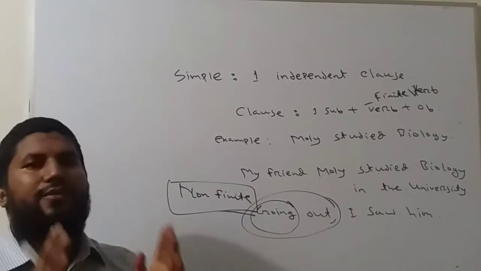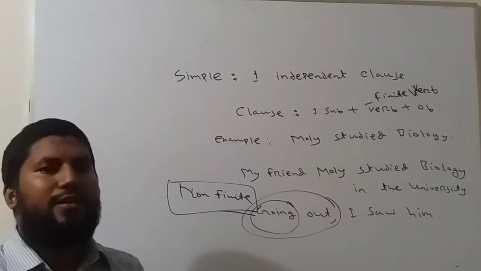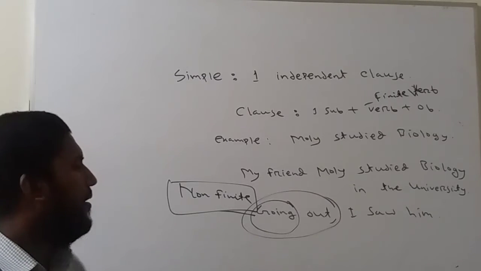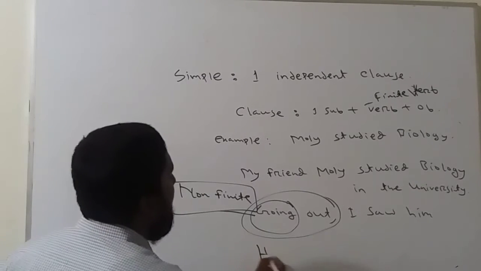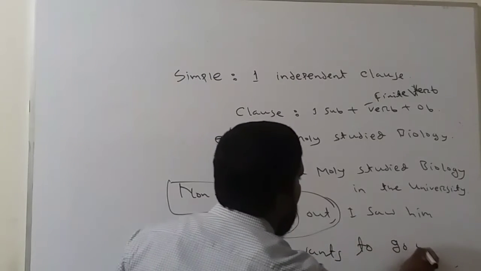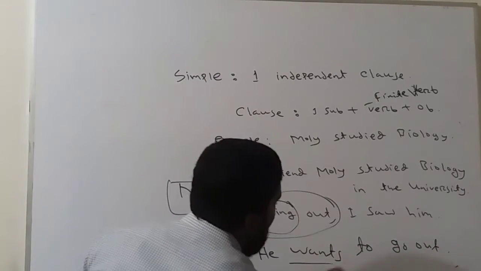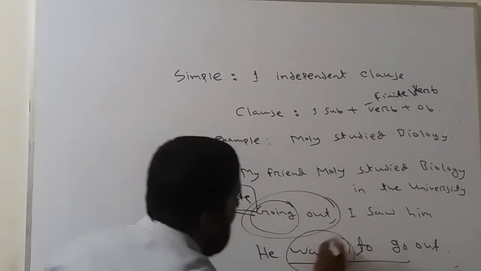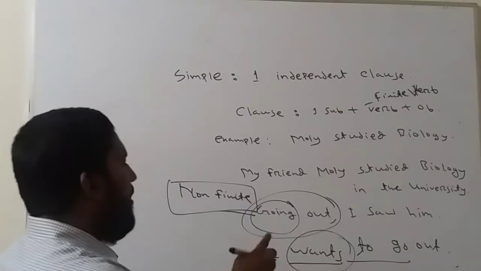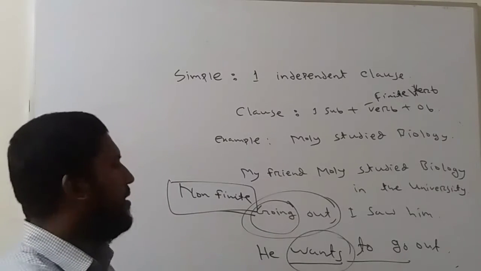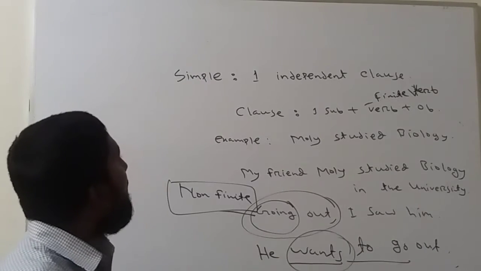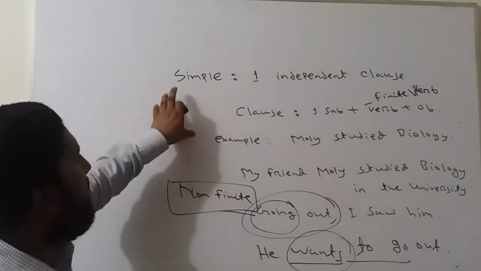What is the difference between finite and non-finite verb? A finite verb is the verb which completes the full sense of our mind. If we say he wants to go out, here there are two verbs, wants and to go. Wants is a finite verb and to go is a non-finite verb. So here there is only one finite verb, so it is a simple sentence. Clear? I think you all have understood simple sentence.